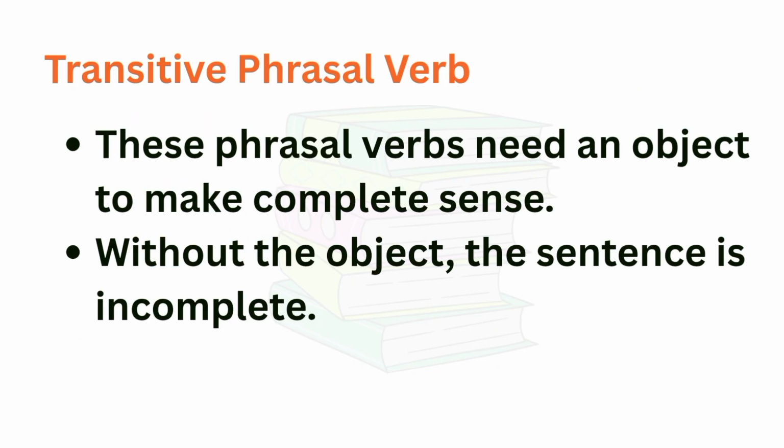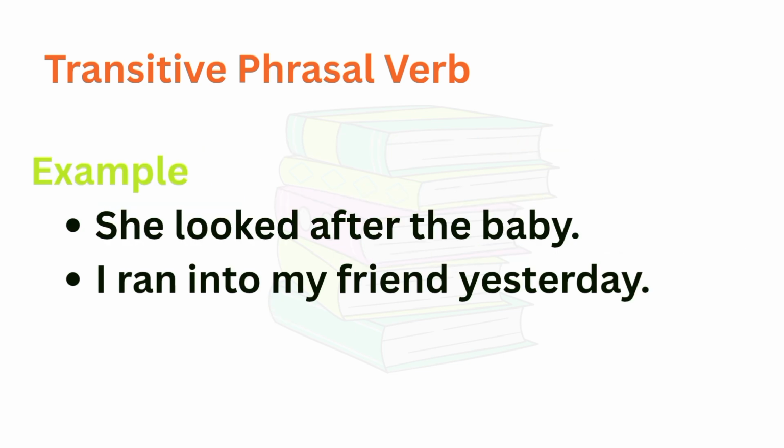Transitive phrasal verb. These phrasal verbs need an object to make complete sense. Without the object, the sentence is incomplete. For example, she looked after the baby, and I ran into my friend yesterday. You can see in these examples, phrasal verbs need the object.